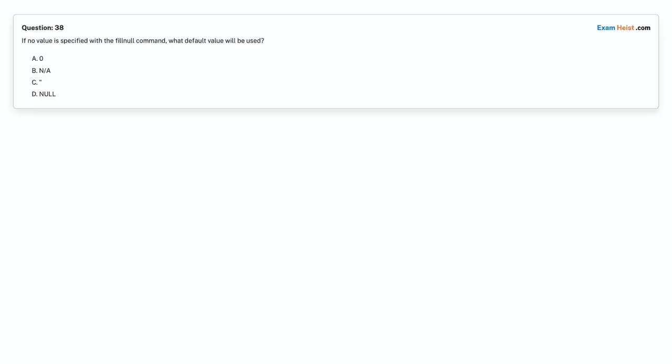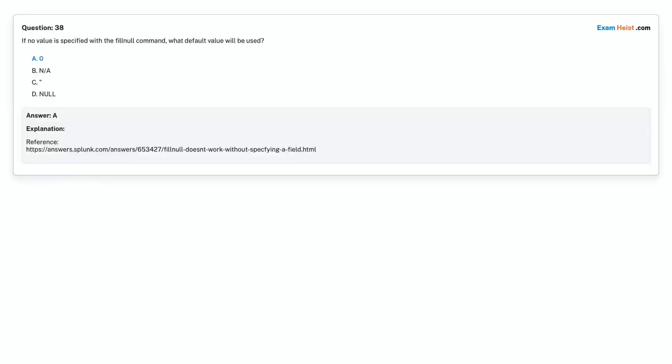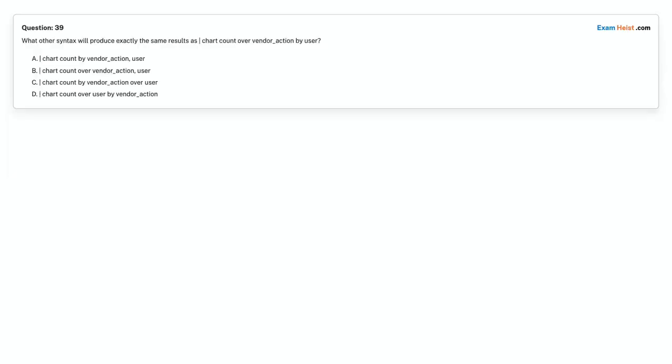Question 38. If no value is specified with the fillnull command, what default value will be used? Option A. 0. Option B. NA. Option C. Quote. Option D. Null. Choose the correct answer. Correct answer is option A. 0.